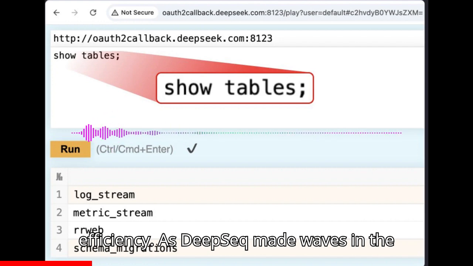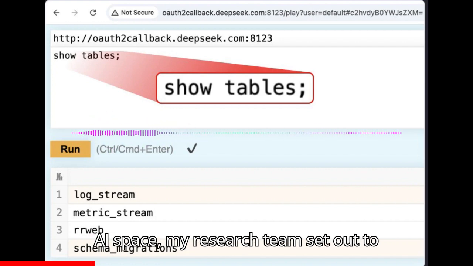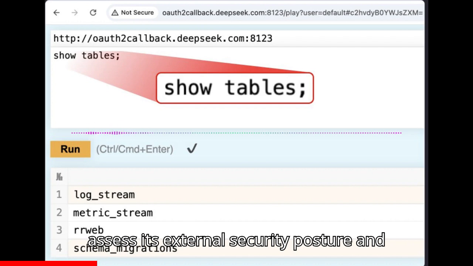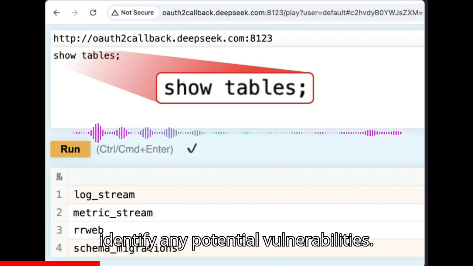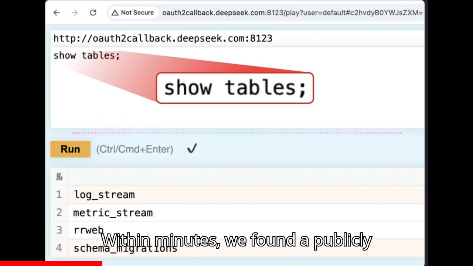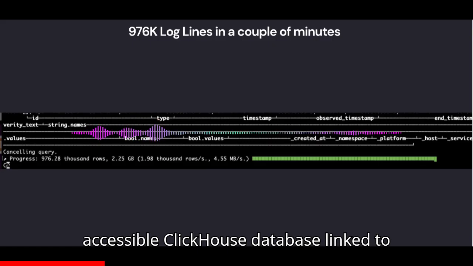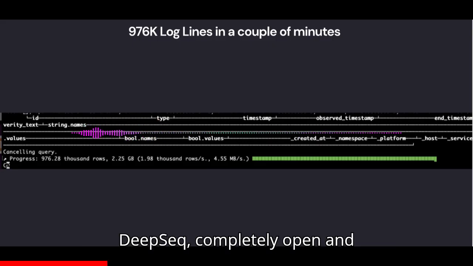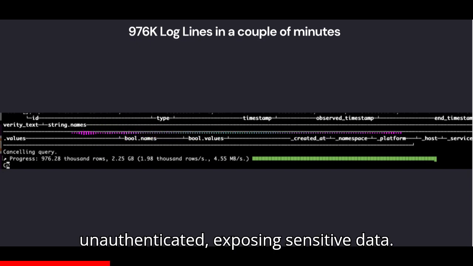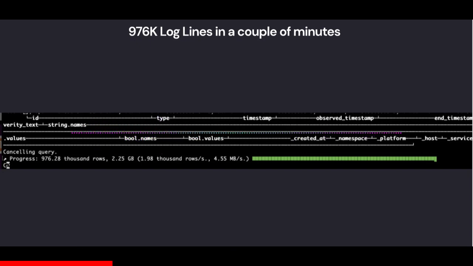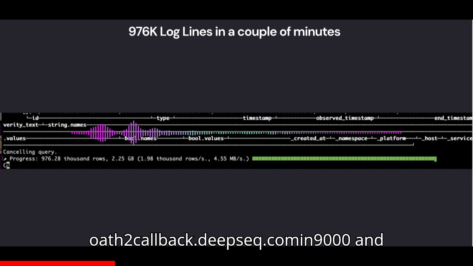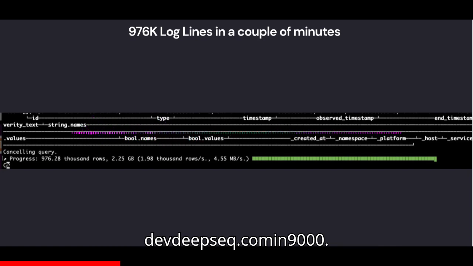As DeepSeek made waves in the AI space, my research team set out to assess its external security posture and identify any potential vulnerabilities. Within minutes, we found a publicly accessible ClickHouse database linked to DeepSeek, completely open and unauthenticated, exposing sensitive data. It was hosted at oath2callback.deepseek.com:9000 and dev.deepseek.com:9000.